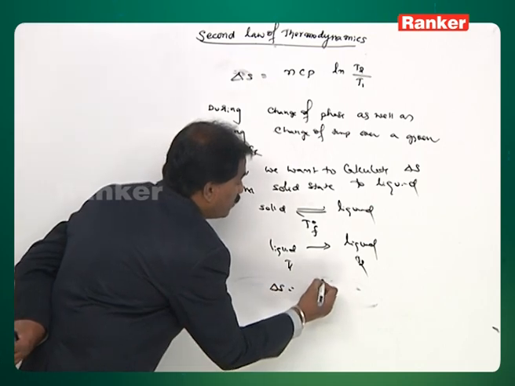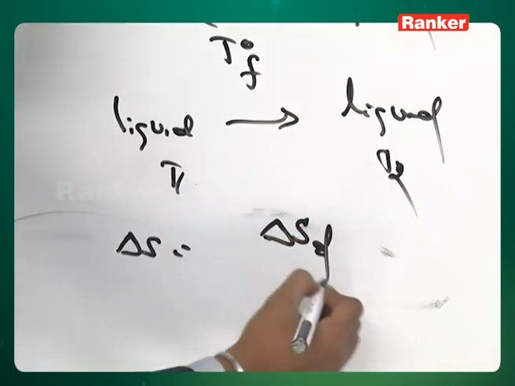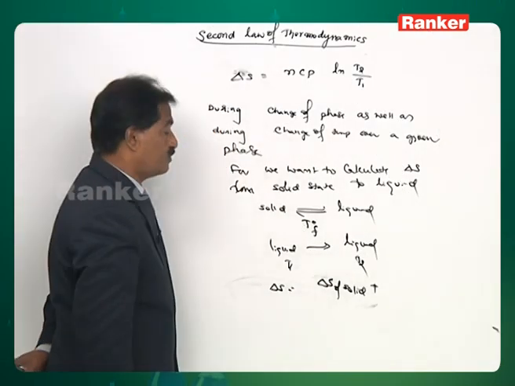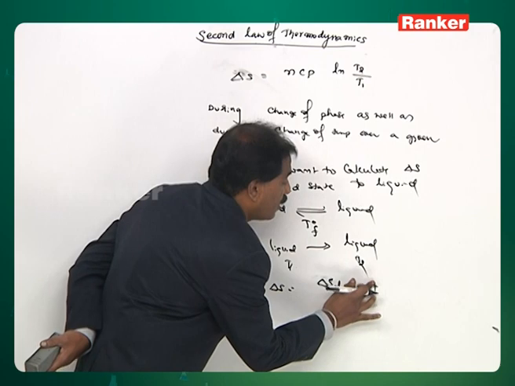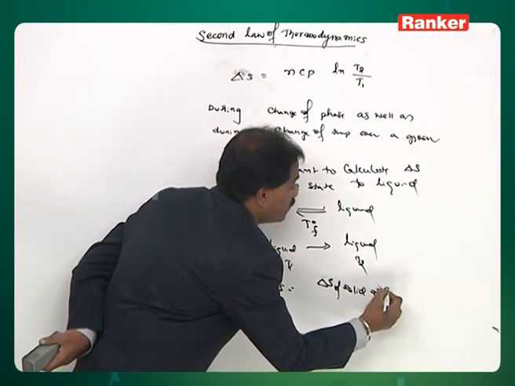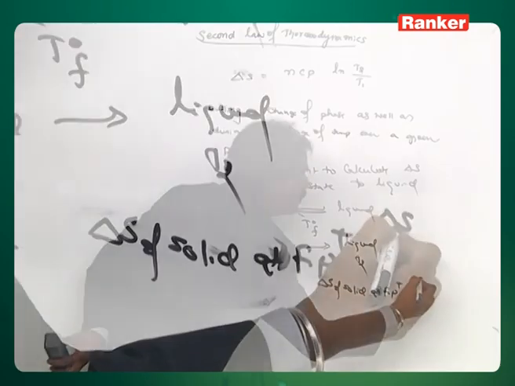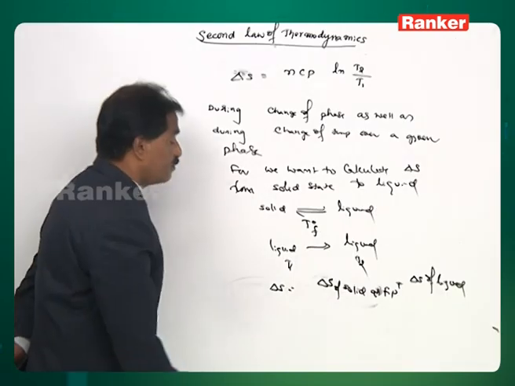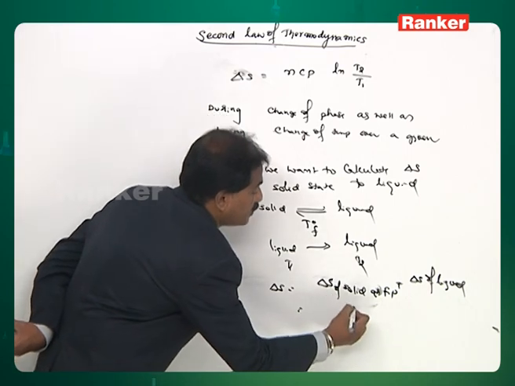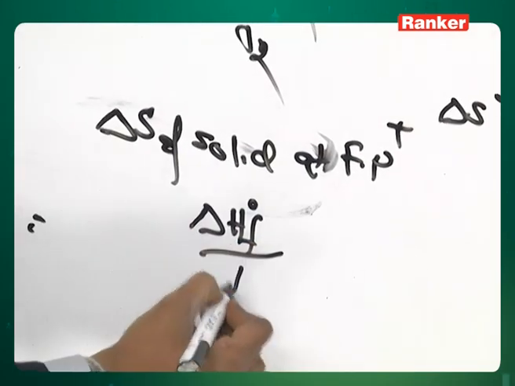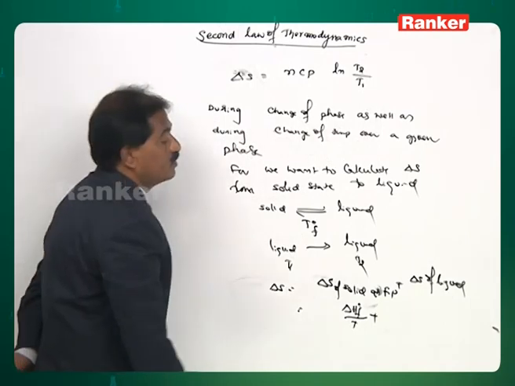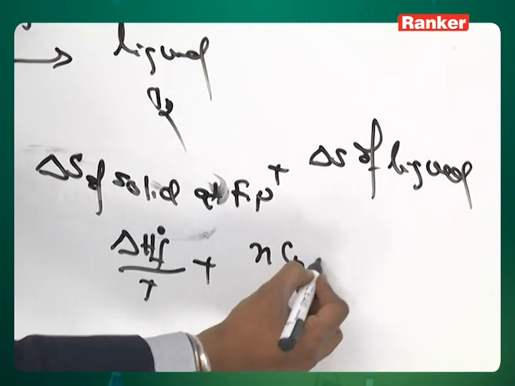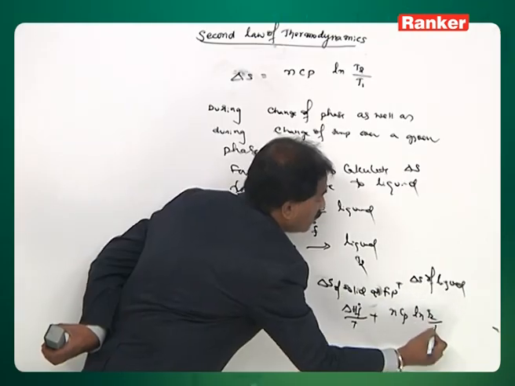Del S is equal to del S of the solid at freezing point plus del S of the liquid. Del S of the solid at freezing point is del H fusion by temperature, plus del S of the liquid within the given range of temperature, that is nCp ln T2 by T1.